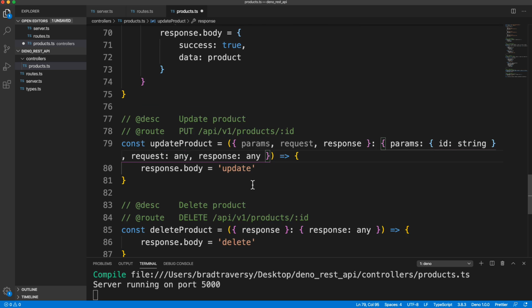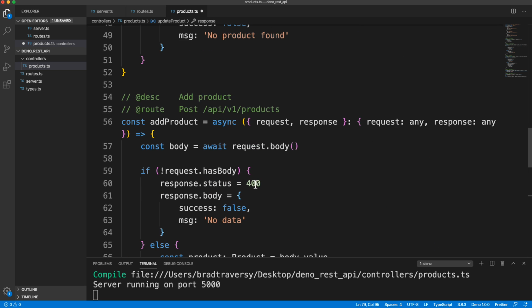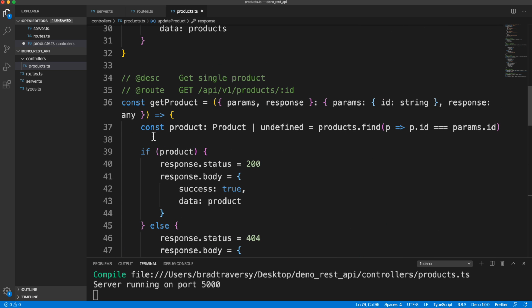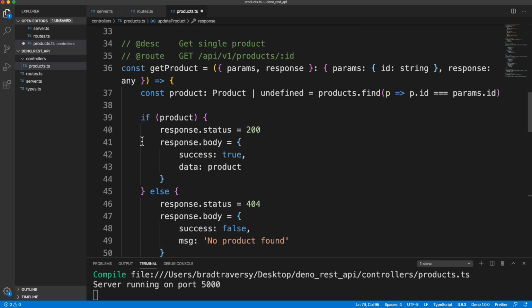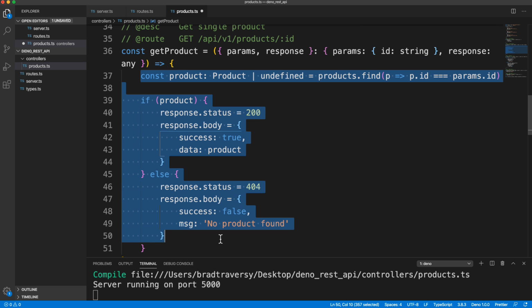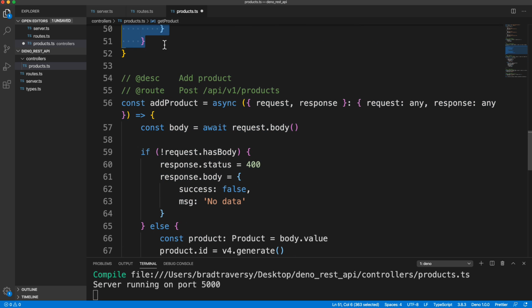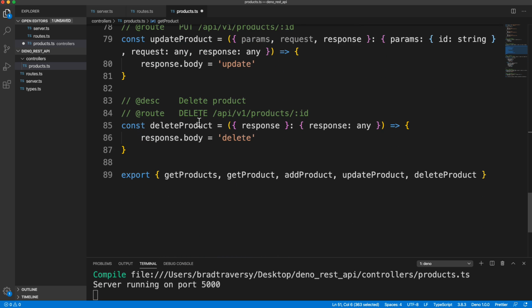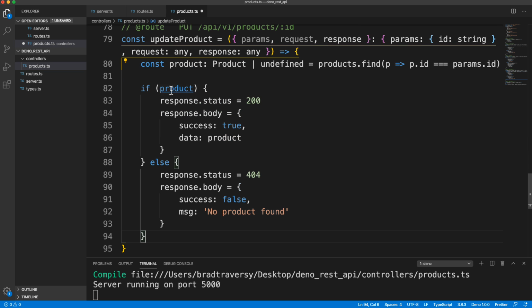So for the update, it's going to be very similar to where we got a single product. So I'm actually going to copy the whole thing here, getting the product by the ID, and then this if else, and we'll put that in the update here.